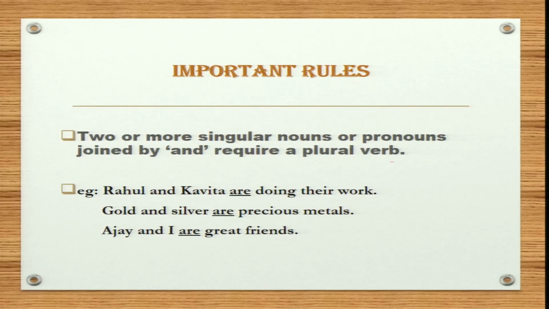Our first rule is: two or more singular nouns or pronouns joined by and require a plural verb. So it requires a plural verb. Let us understand this with the help of some examples. Rahul and Kavita are doing their work.